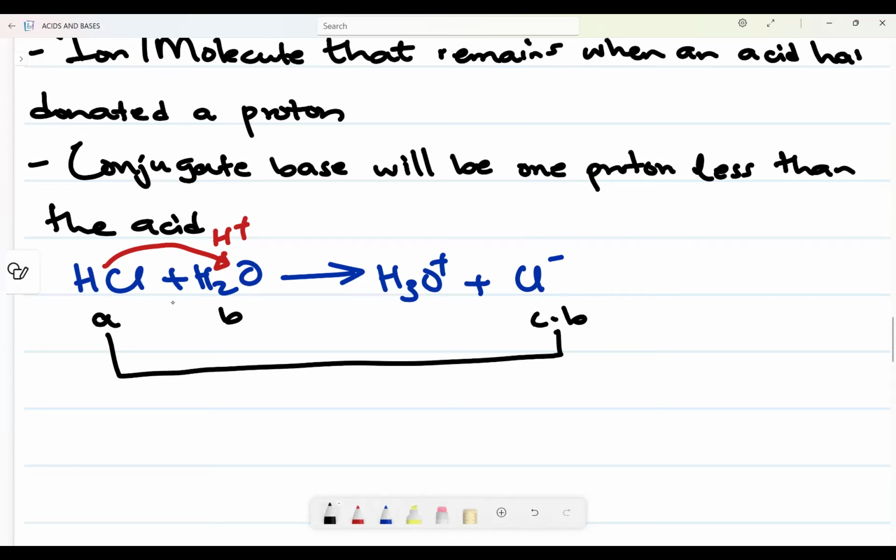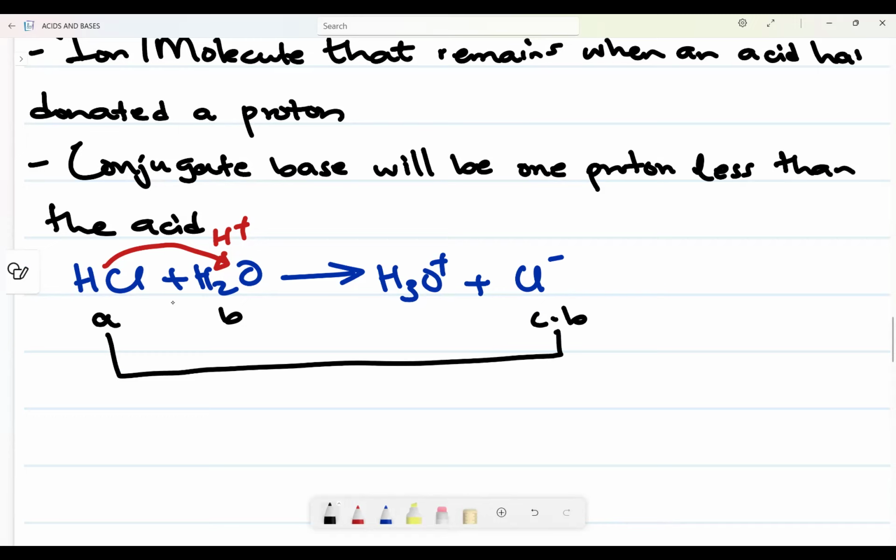Now an acid, after donating a proton, what will be left will be what? A conjugate base. Okay? You cannot say after an acid has donated a proton, what will be left is a conjugate acid. No. Remember, they are conjugate acid base pairs. Okay? An acid will pair with a conjugate base.